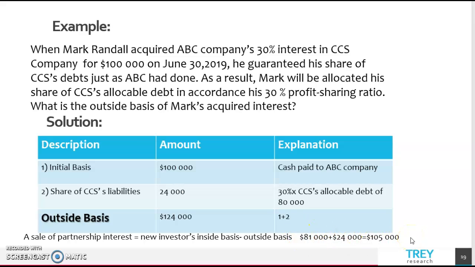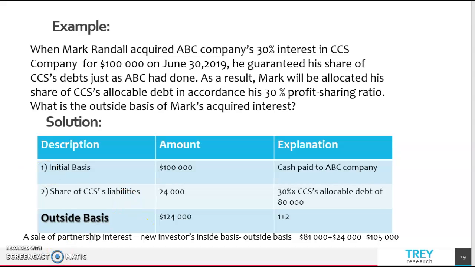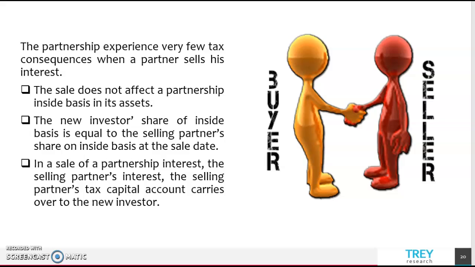The sale of a partnership interest often results in a difference between the new investor's inside and outside basis, because the outside basis is the price paid based on fair market value, and the inside basis is the seller's share of the tax basis of the partnership assets. A partnership experiences very few tax consequences when a partner sells his interest.